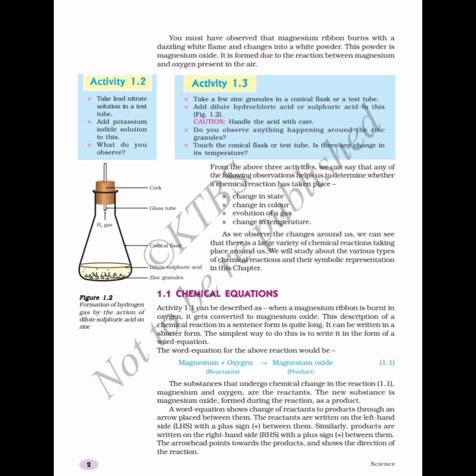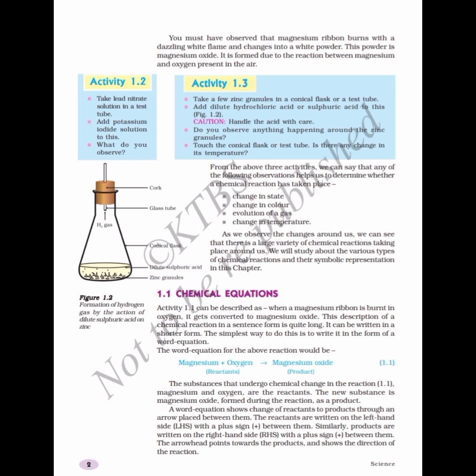When we were burning magnesium ribbon in the flame, in the presence of air, the oxygen present in the air gets combined with the magnesium during the burning process, giving rise to magnesium oxide. This combining of magnesium with oxygen when burning is happening is called a chemical reaction. So this is an example of a chemical reaction. This is all about Activity 1.1.